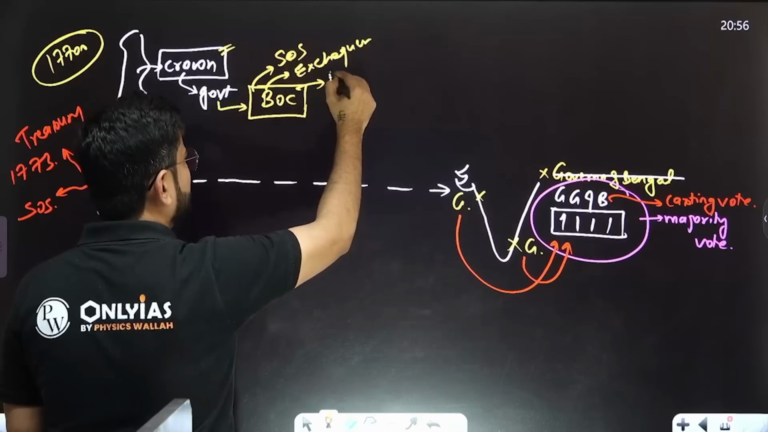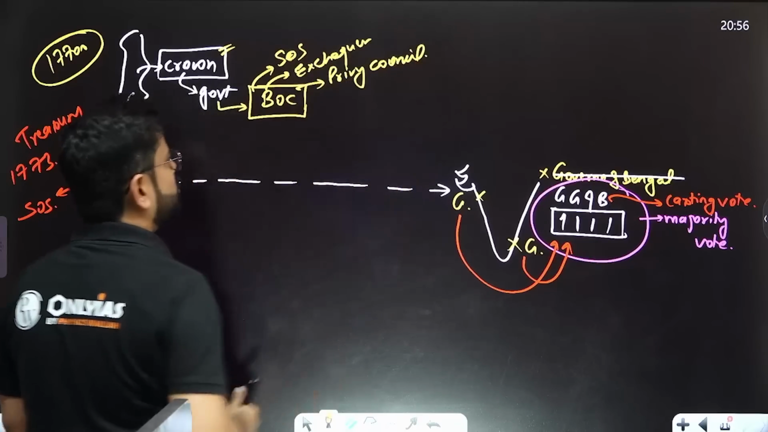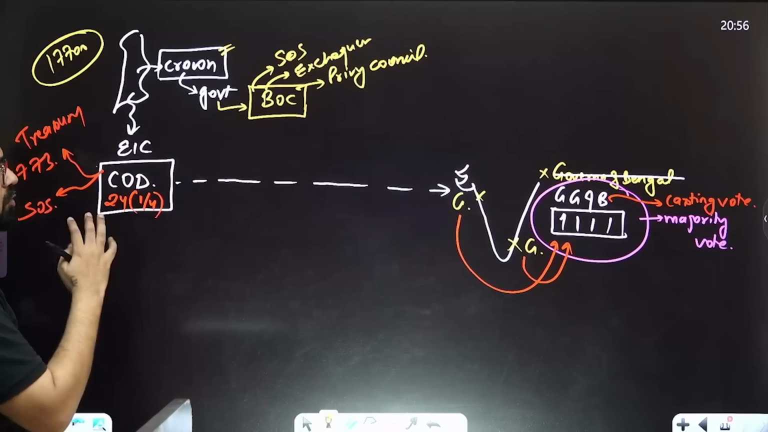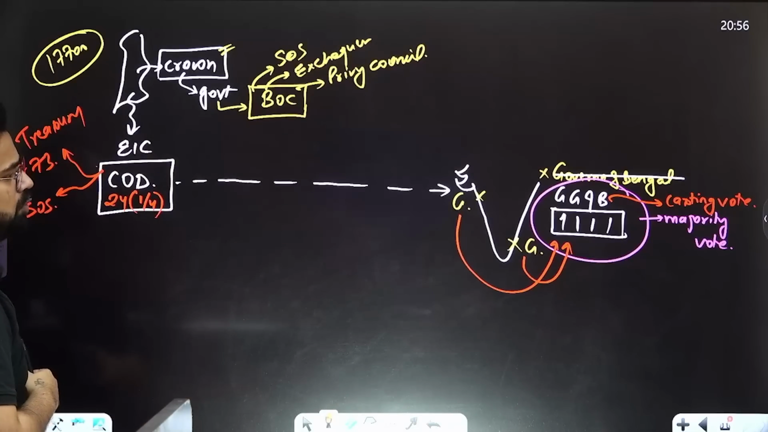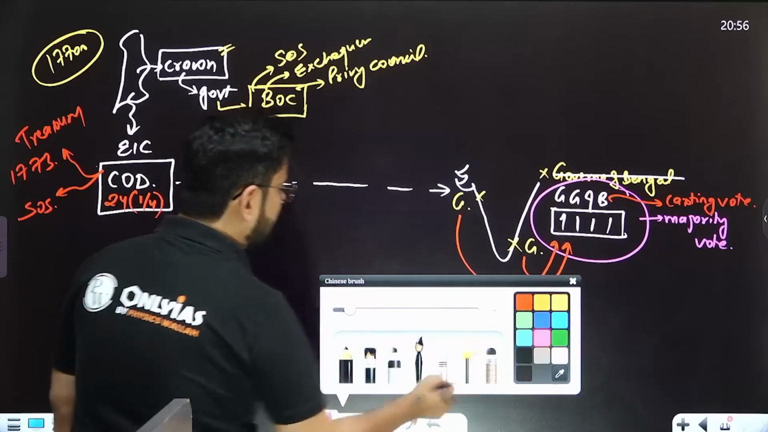So it will have some Privy Council members as well. Privy Council is basically the Council of the Queen, or King. Privy Council members will also be there. The Board of Control. Now the purpose of the Board of Control is that they defined that the Court of